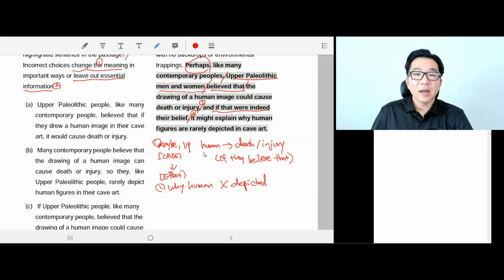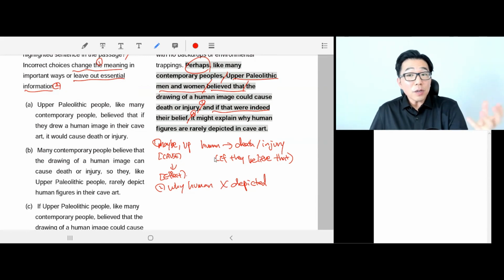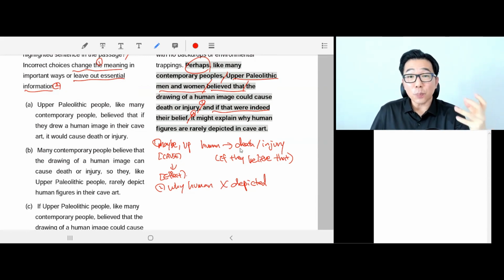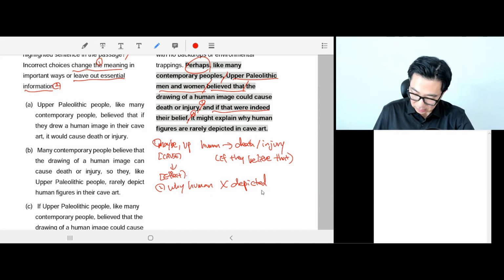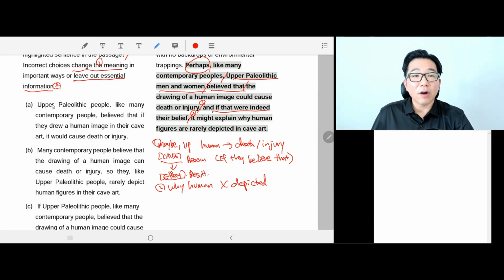So it's saying maybe Upper Paleolithic people believed that if they drew humans, it would bring death or injury to people. Then that is a good reason why we cannot find many humans in their cave art, right? So it's cause and effect. This is a reason, and this is the result, right? So we need to find the right answer that contains both parts that we understood within this one sentence.